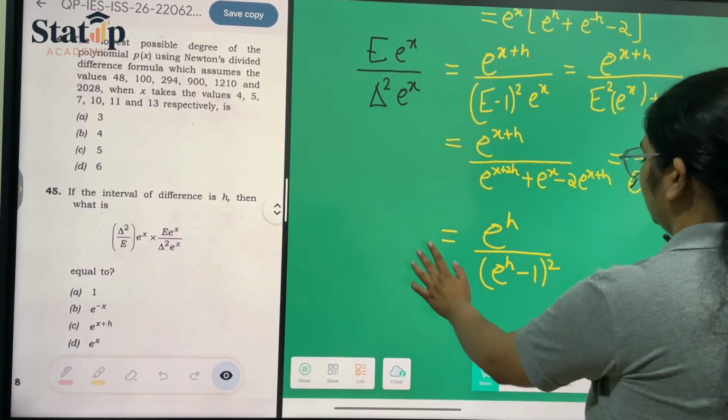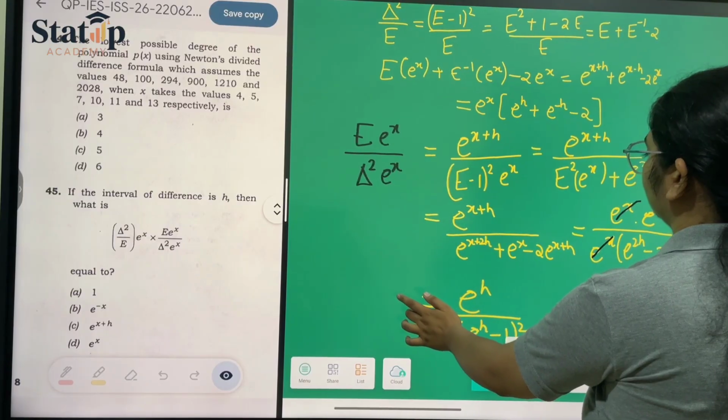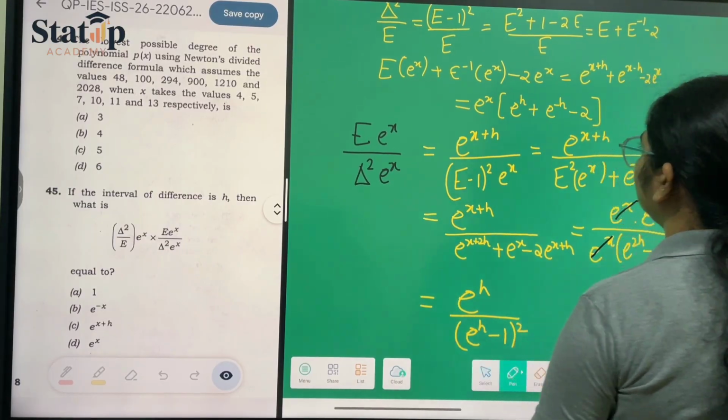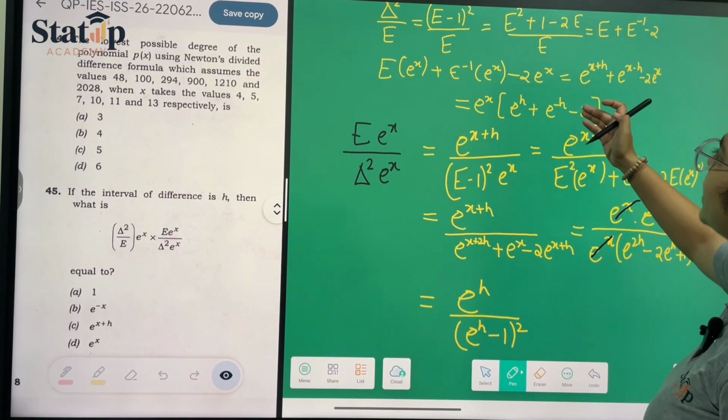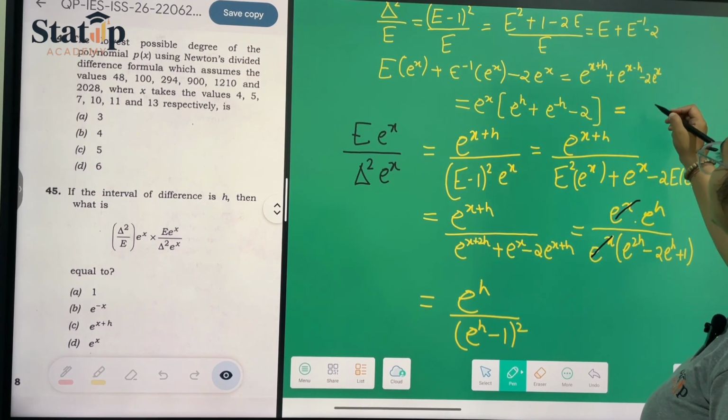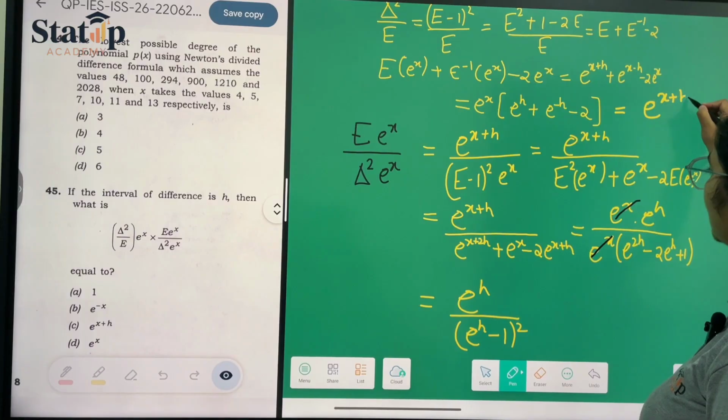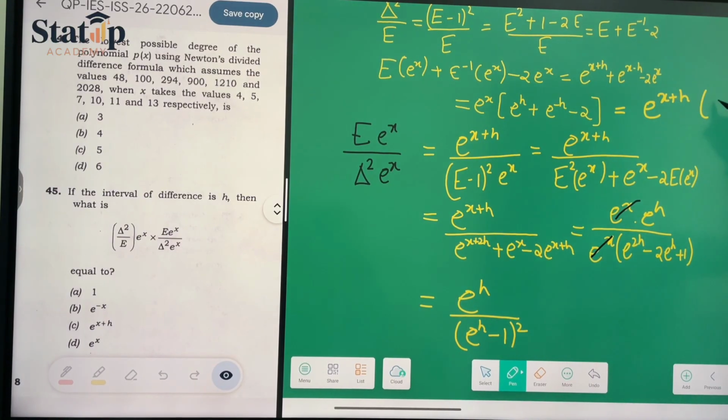And here also, if we take e raised to the power h common from here as well, e raised to the power x plus h, then we are left with e raised to the power h minus 1 whole square as common.